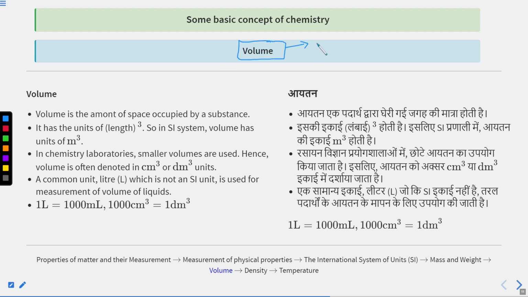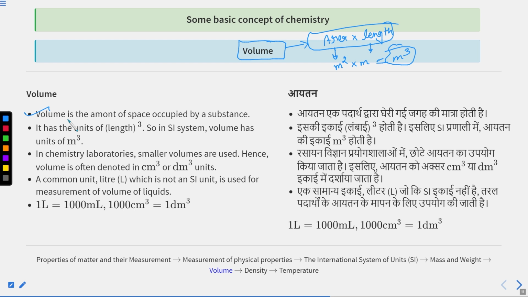Volume is area into length. Suppose the area is measured in meter, so the area unit is meter square and the length unit is also meter, so the volume unit comes out to be meter cube. Volume is actually the amount of space occupied by a substance. How much space is occupied by a particular substance, that is known as volume.